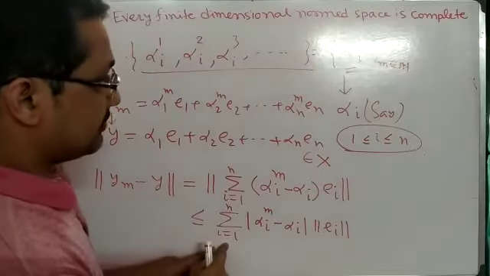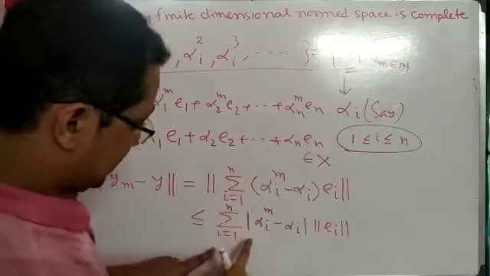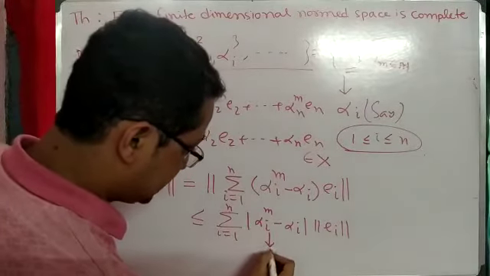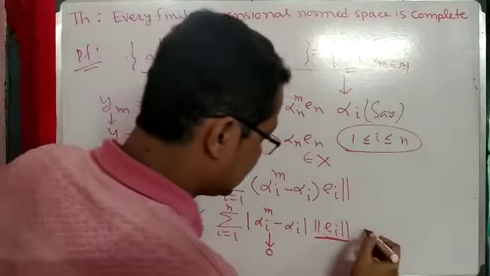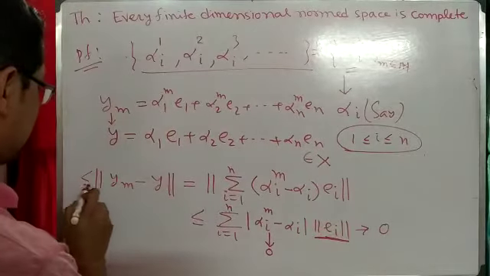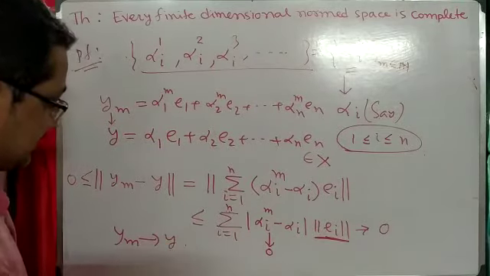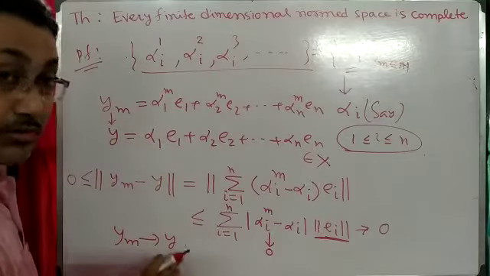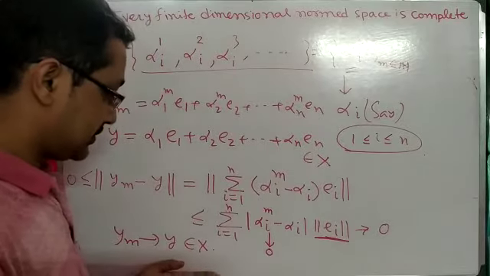Now it is a finite sum. Each alpha I to the power m converges to alpha I, so that part tends to 0, and the norm of ei is a fixed number. It is a finite sum, so the entire term converges to 0. Now it is greater than or equal to 0, so by the Sandwich theorem we get ym converges to y. That means ym is a Cauchy sequence, and now it is a convergent sequence converging to y, where y belongs to X. So X is complete. Hence the theorem.